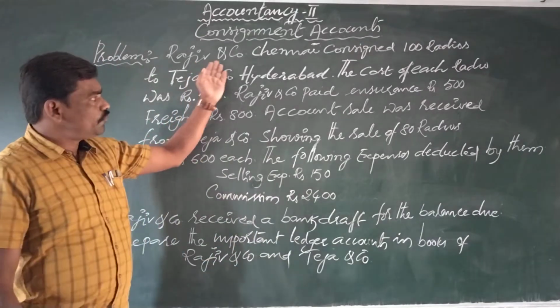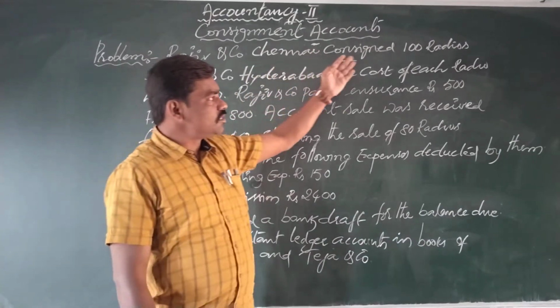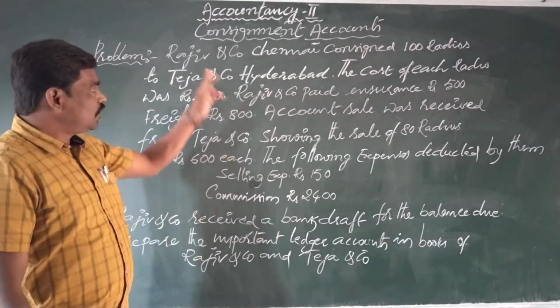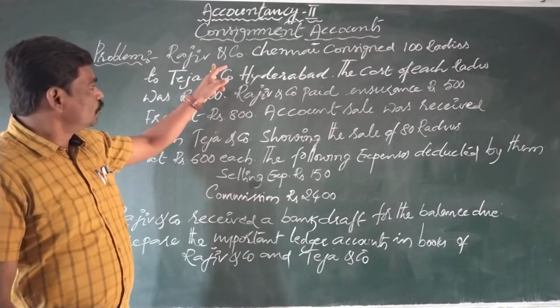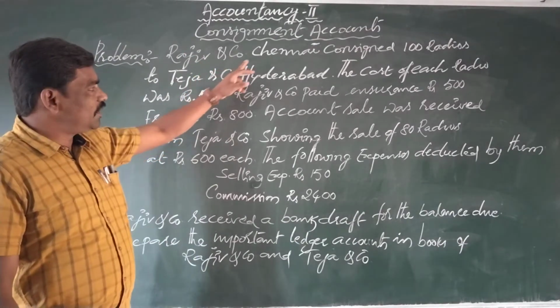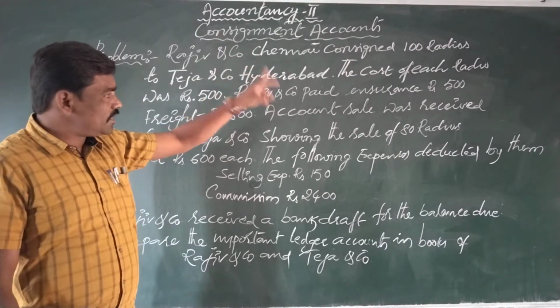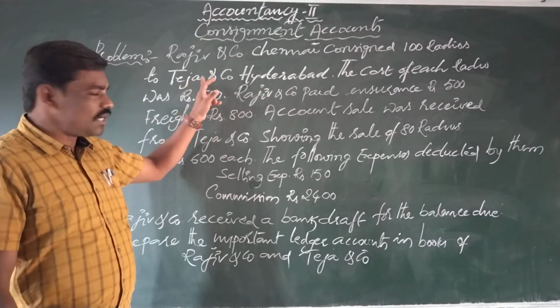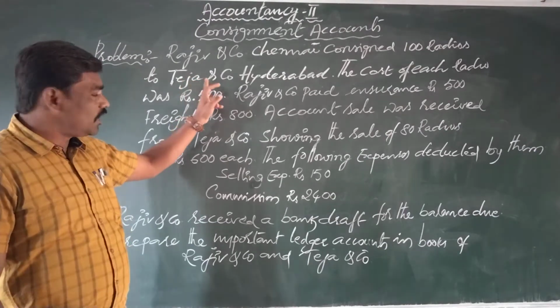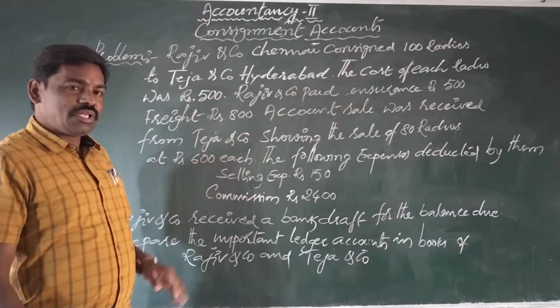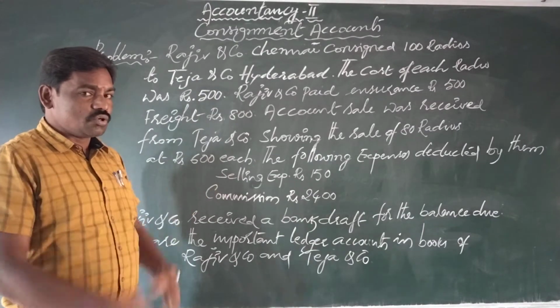See, Raju and Company, Chennai, consigned 100 radios to Teja and Company. Here two important points we have to notice. Raju and Company is the consignor because he sends the goods to Teja and Company. Teja and Company is the consignee because Teja and Company receive the consignment goods.